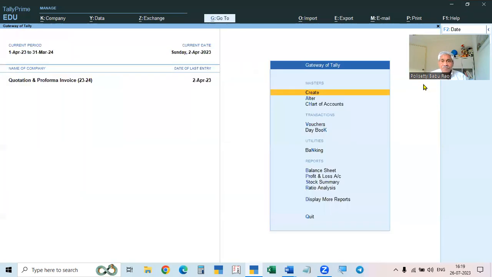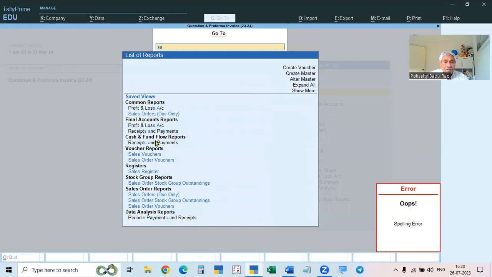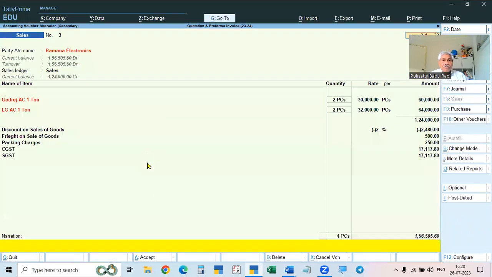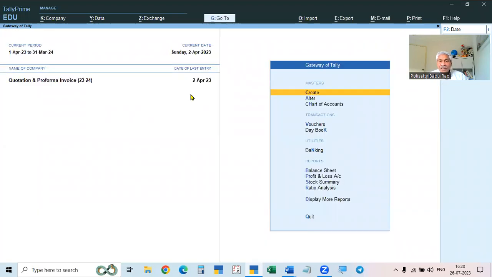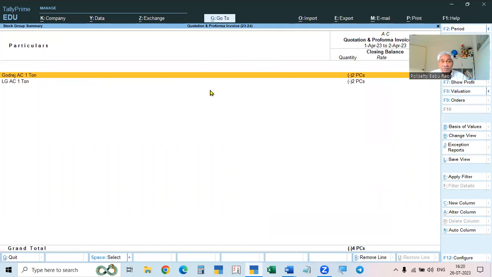And now you see, now if you go to sales vouchers, you see sales. See sales vouchers. If you go to sales voucher, see sales voucher we have gone. We have gone to sales voucher, and now you see the stock report. See the stock summary. See here, we sold 2 AC machines. See, Godrej AC 2 numbers and LG AC also 2 numbers. So it is affecting the stock.